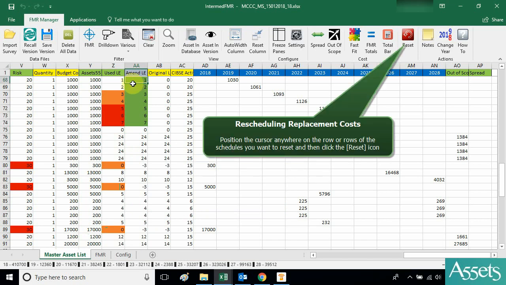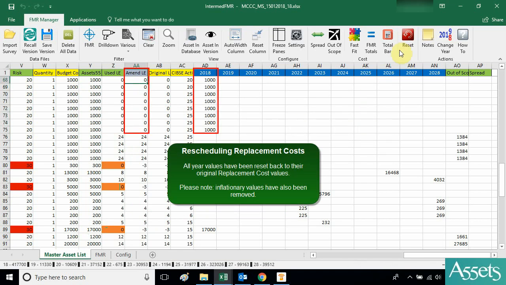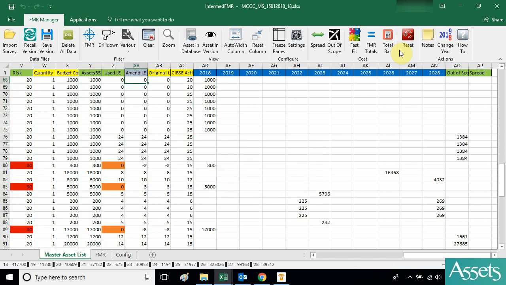Resetting the years back to their original state can be done individually or by multiple selection. Position the cursor anywhere on the row or rows of the schedules you want to reset and then click the reset icon. All year values have been reset back to their original replacement cost values. Please note, inflationary values have also been removed.